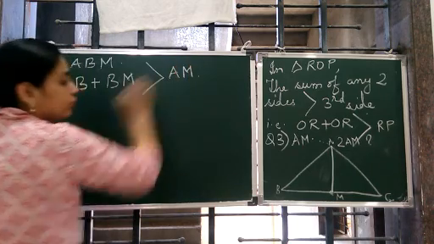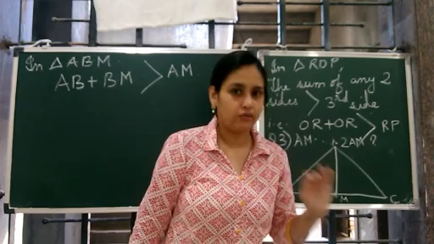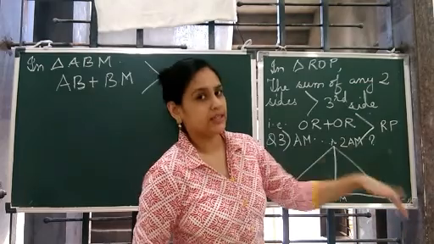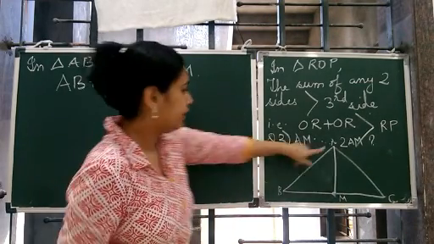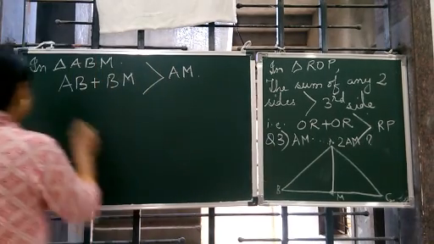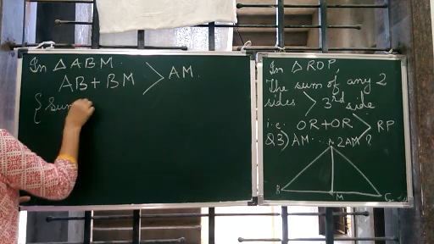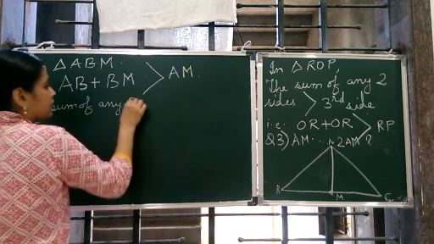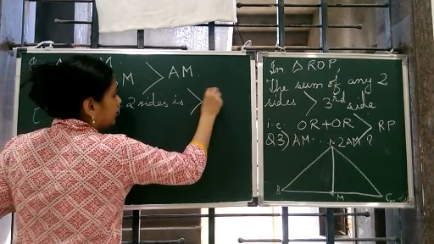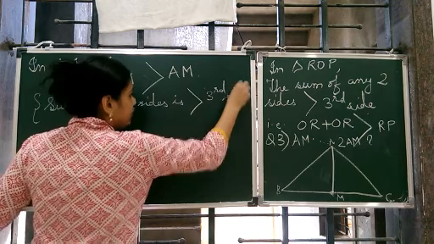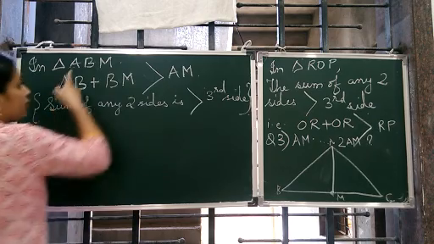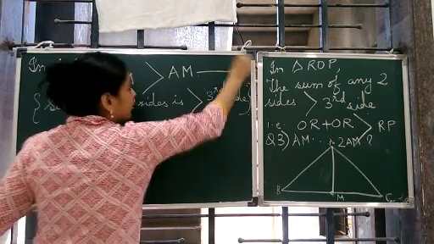We keep AM like this, why? Because in our proof, the equation we have got has AM on the right hand side, so we put AM on the right hand side, and the rest of the two sides on the left hand side. And we write here: sum of any two sides is greater than the third side. Using this property we have written this. Now this is about triangle ABM, so we make it as equation 1.